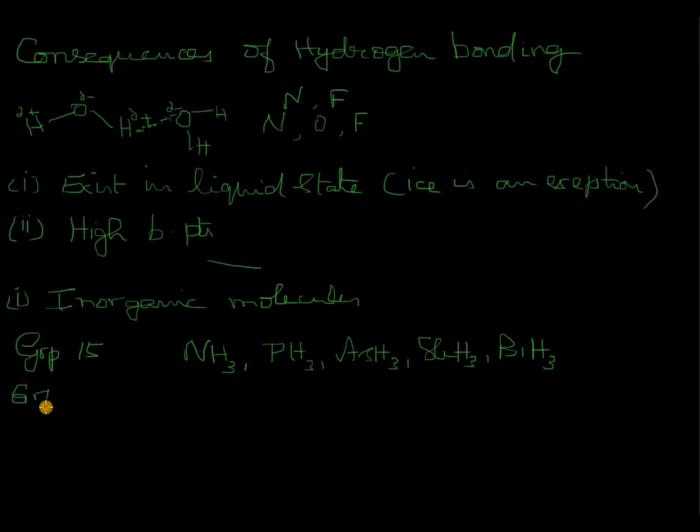Group 16 hydrides are H2O, H2S, H2Se, H2Te and H2Po.